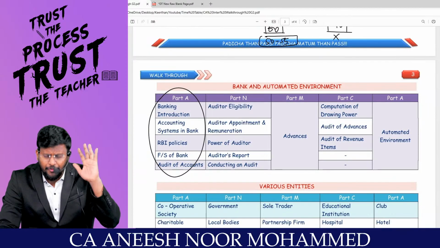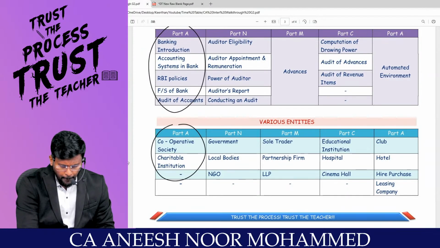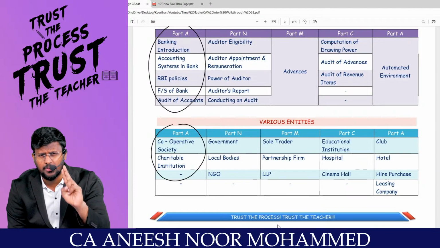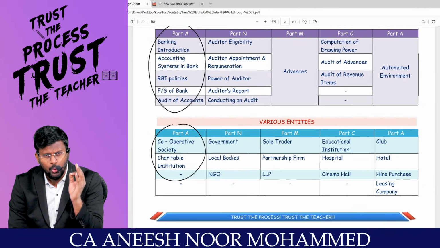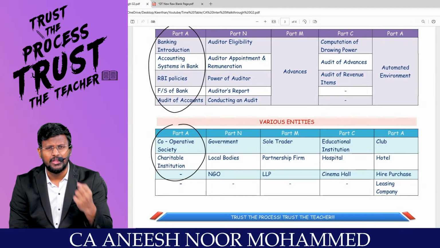Start preparing from the bank audit and various entities. Sir, cooperative society and charitable institution, only these 2 various entities we are supposed to complete within 10 days. If we are not able to do that, don't expect success. How will success come without work?